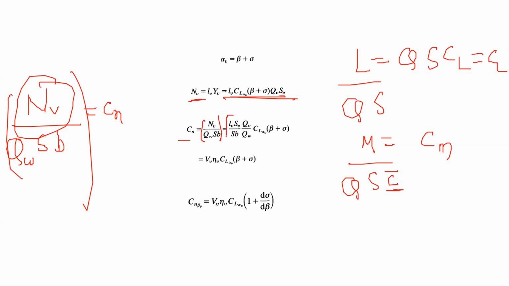Now, this number is a special number to quantify the size of the tail. And it's called the, what is it called? Volume of the vertical tail, sir. Yeah, vertical tail volume ratio. It's a ratio of two volumes, if you can see that. SV LV is a volume and S into B is another volume. Can you see that? Yes, sir. So it's a ratio of the volume. That's why the name vertical tail volume ratio.